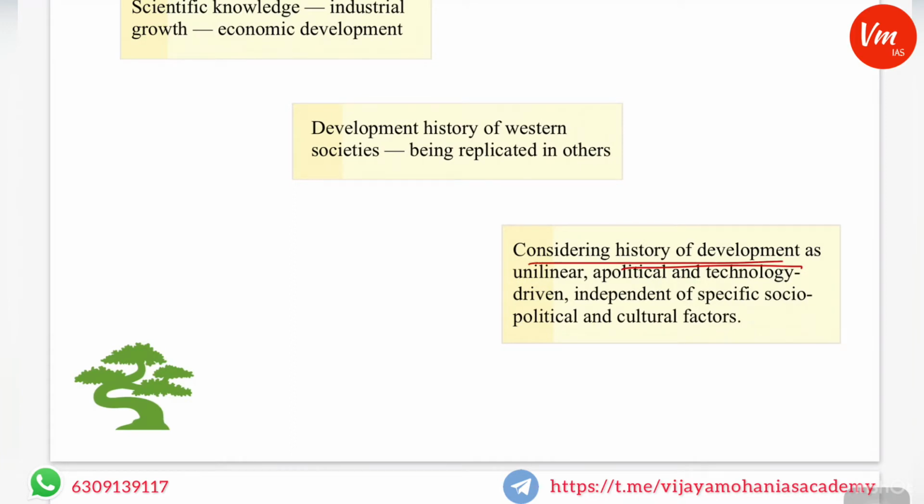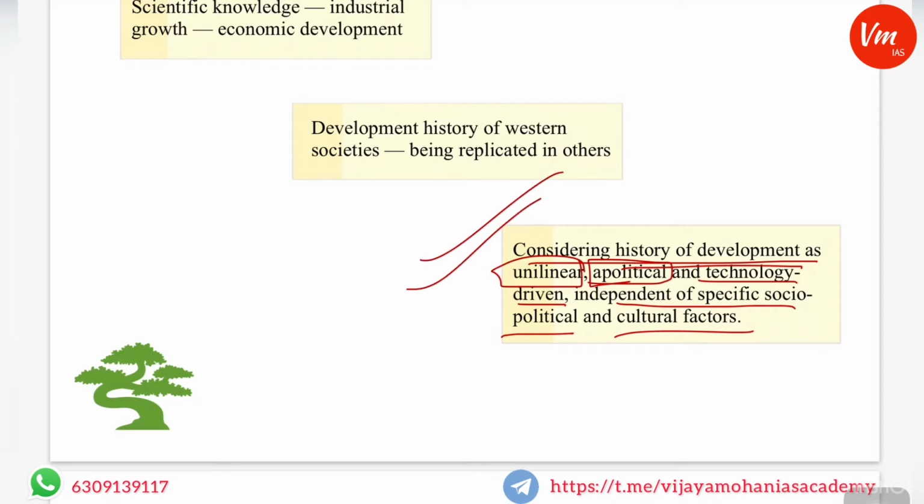This view considers the history of development as unilinear, that is, it is not diverse, it is single-pointed or single-goal oriented, that is, development oriented, and it is apolitical. Apolitical means it does not depend upon the political setup of the country or society where development is being pursued. For example, in democratic societies, the development needs, processes or tools should be different compared to other political setups. It is considered that development is technology driven and independent of specific socio-political and cultural factors.